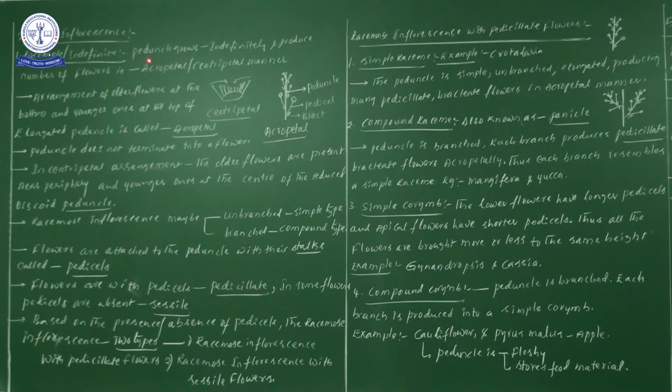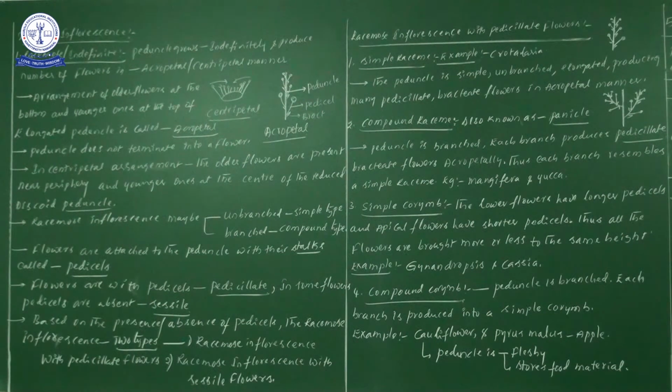So the peduncle grows indefinitely, producing a number of flowers in acropetal manner as well as centripetal manner. Sir, what is the meaning of acropetal and centripetal? To give clarity on these two words, I have drawn a diagram.